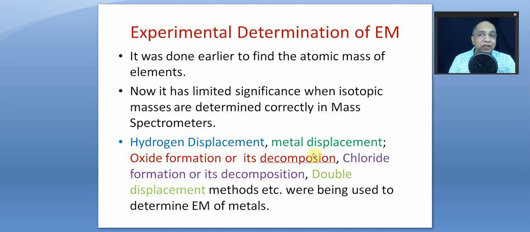Nowadays, I told you that determination of the equivalent mass of elements is not required, because atomic masses, in fact isotopic masses, are determined exactly and accurately by using mass spectrometers. But let's learn, for the sake of examination, how these scientists were determining equivalent masses by different methods.